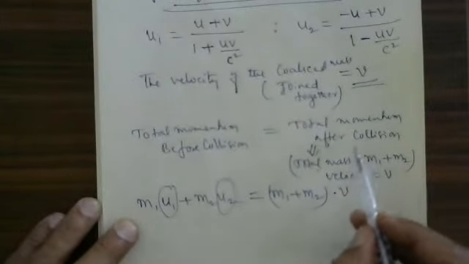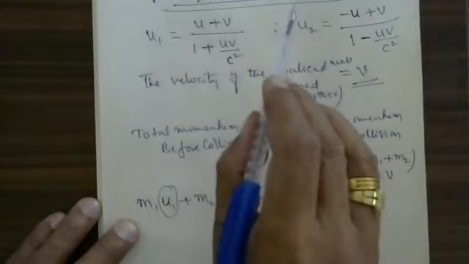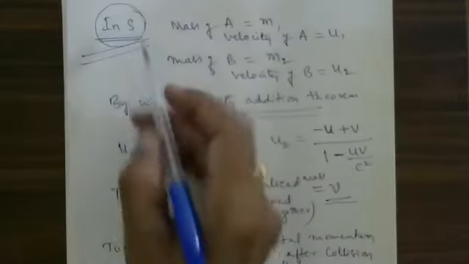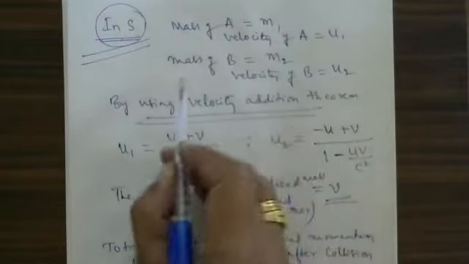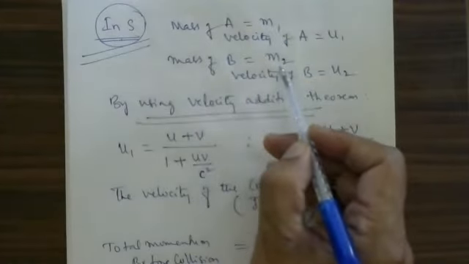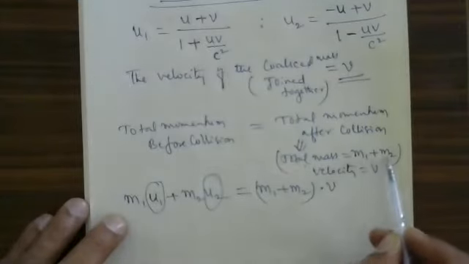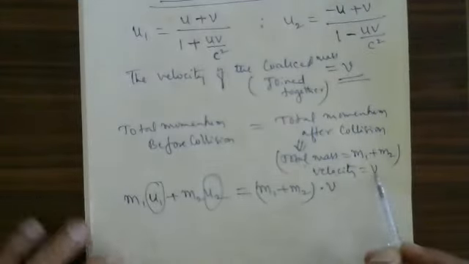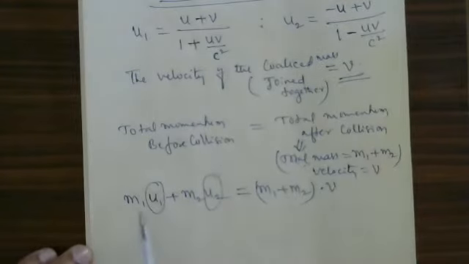Total momentum before collision is equal to total momentum after collision. Total mass is m plus m in the frame S dash. But in the frame S, one body mass is m1, another body mass is m2. Therefore, the total mass in the frame S after the collision is m1 plus m2, moving with velocity v. Therefore, total momentum before collision, m1 into u1 plus m2 into u2, is equal to m1 plus m2 times the net velocity v.